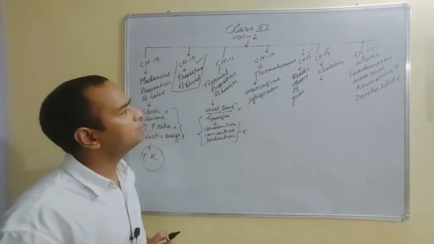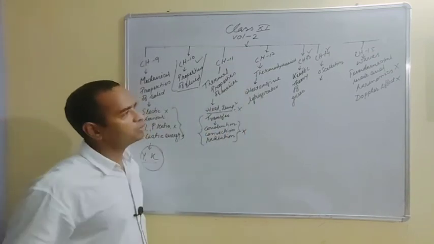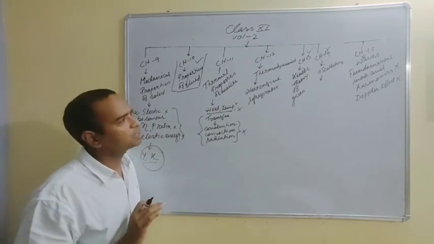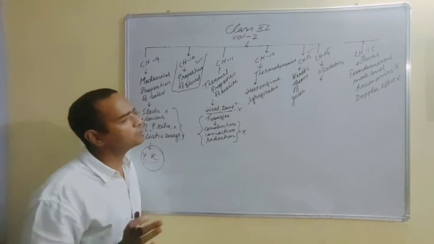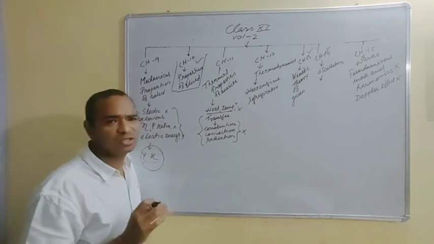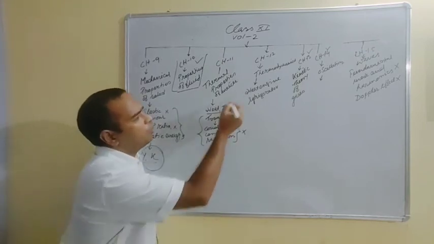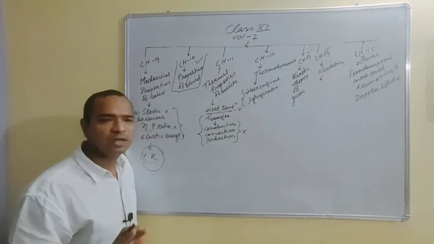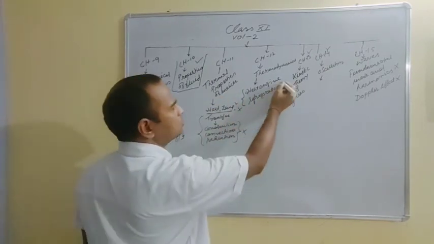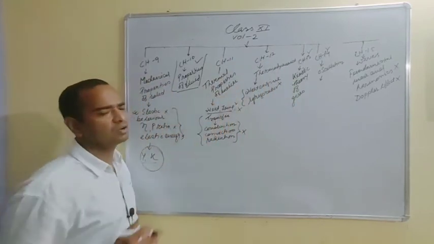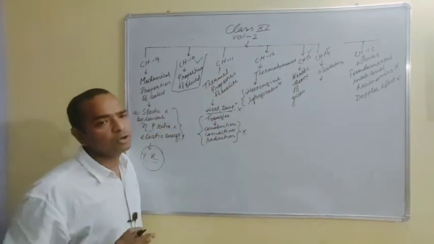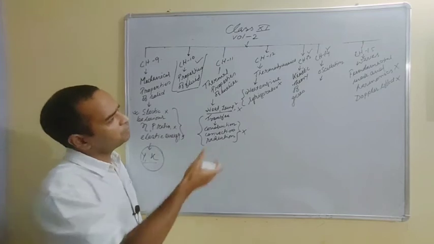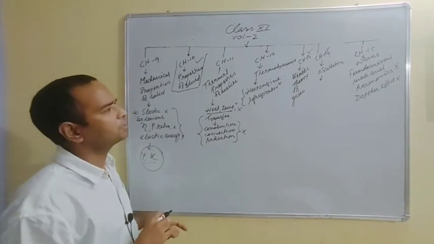In chapter 12, you see there is thermodynamics, a lot of thermodynamics laws are there: first law, second law, Carnot engine, and the concept of entropy is also there. Only a small portion, heat engine and refrigerator, has been deleted from the syllabus. So of course I think this is an ornamental part only. You can avoid this, no problem. If you require it in the later part, you can learn it.